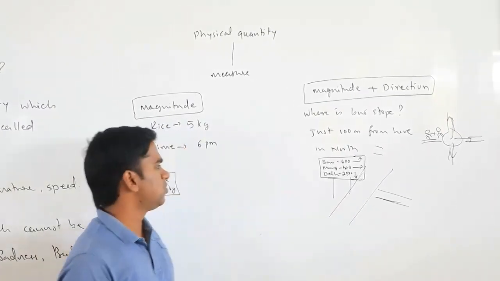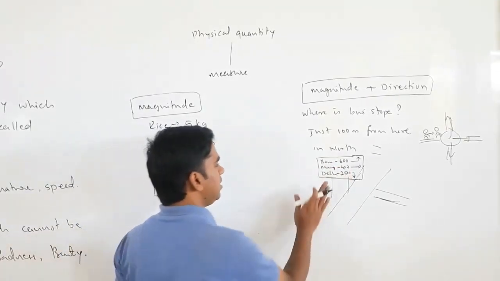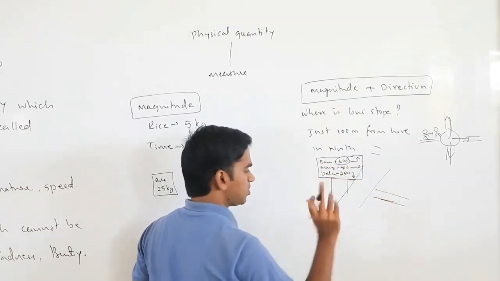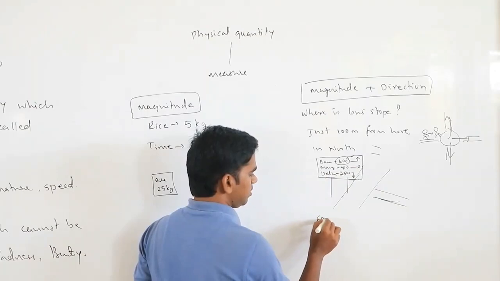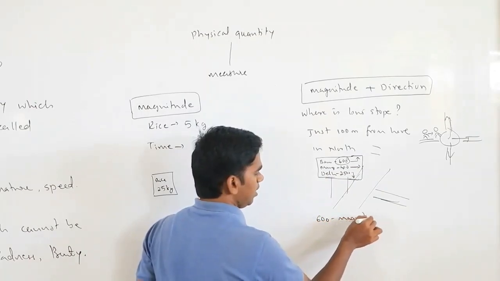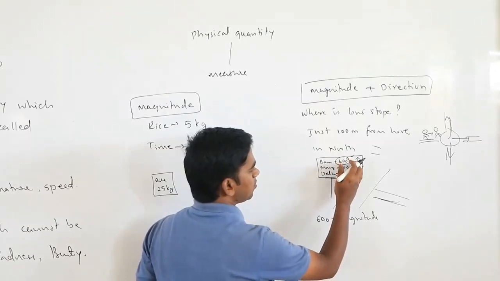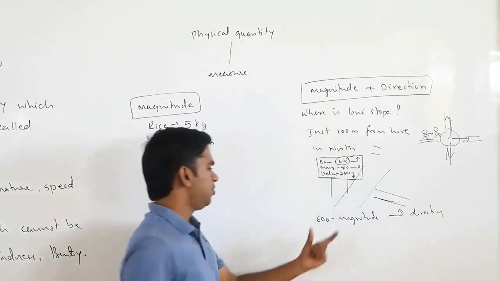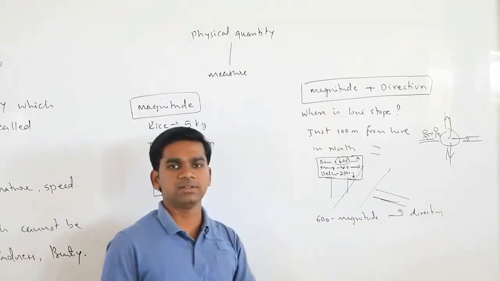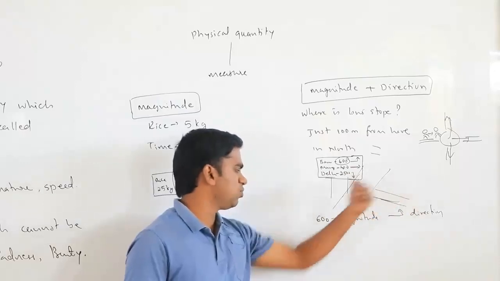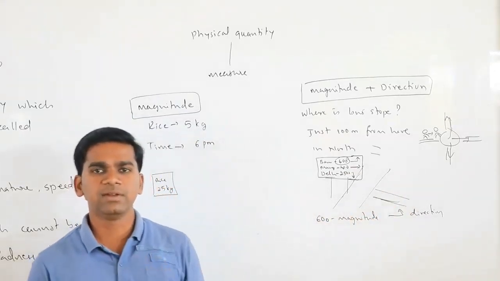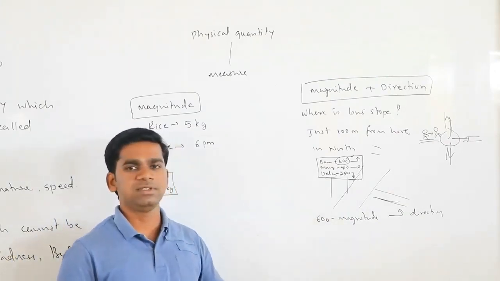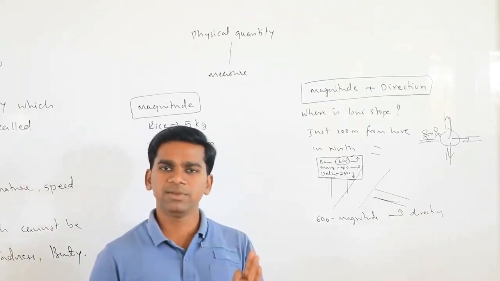So here it is required to give both magnitude and direction. 600 is the magnitude, meaning the quantity. Then this one shows you the direction. If you mention only 600 kilometers without direction, there is no meaning. If you give only direction without telling the magnitude, then also there is no meaning. So there are some quantities for which you have to tell both magnitude and direction.